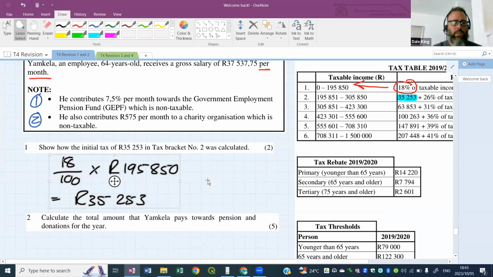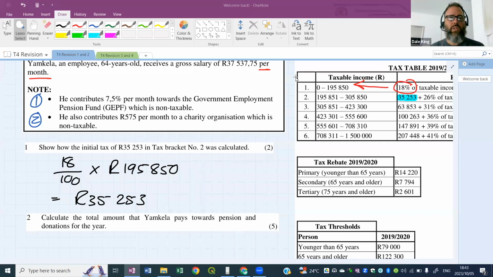All right. The next question says, calculate the total amount that Yamkele pays towards pension and donations for the year. We've got two things to take care of here. We've got a pension, which is 7.5% per month. Now, 7.5% of what?